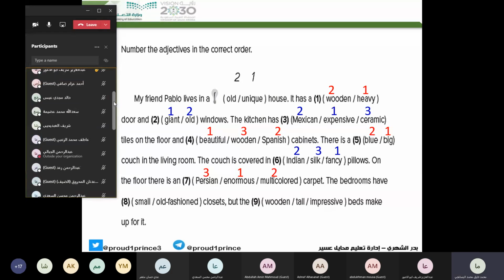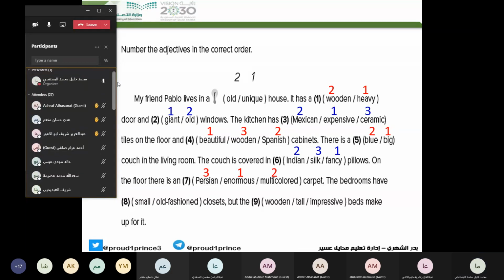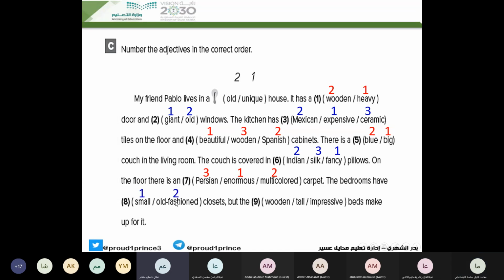The last, number 8. Yalla, Adi. "The bedrooms have a small old-fashioned closet." Good. Here we have small, which represents the size, then old-fashioned represents what? Age. So the order is correct.